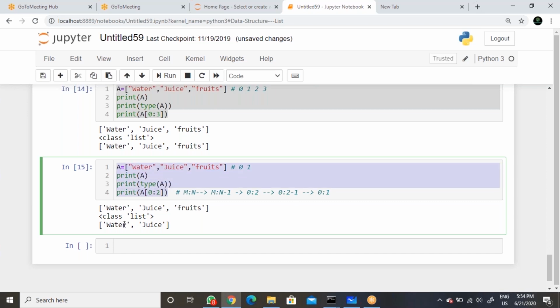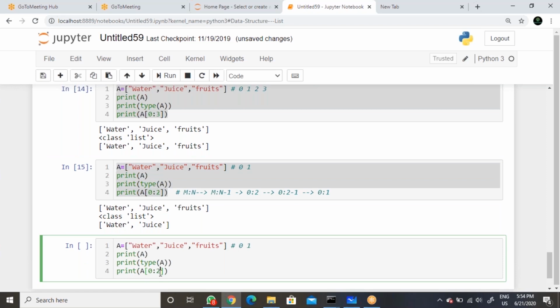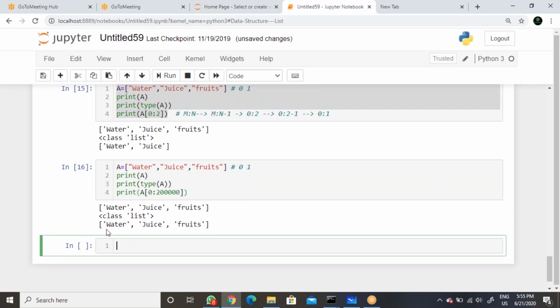But if you give out of range, like 20,000, it's not a problem, because slicing does not depend on indexing. Whatever values it has, it will display, and after that it will release the memory. It won't care.